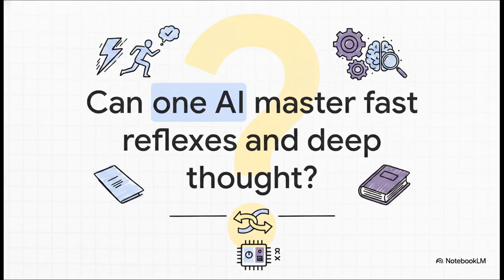So, let's dive into a fundamental problem we're always running into in AI. Traditionally, it's a trade-off, right? Models either give you quick, shallow answers or slow, complex reasoning, but rarely both at the same time. You usually have to pick your poison. Do you want a lightning-fast chatbot for casual back and forth, or do you need a heavy, slow-burning reasoning model to crank through complex math? But what if you literally didn't have to choose anymore? What if a single system could seamlessly handle both?